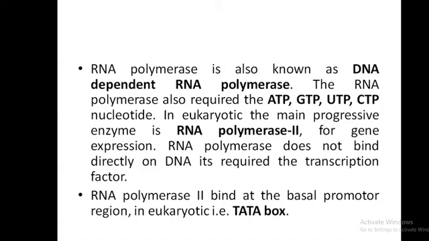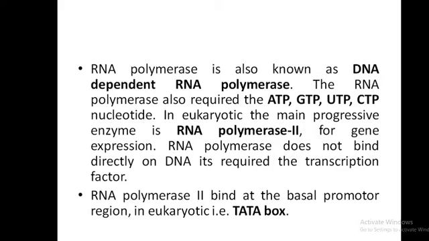RNA polymerase is also called DNA dependent RNA polymerase. RNA polymerase also requires ATP, GTP, UTP, CTP nucleotides for synthesis of all types of RNA. In eukaryotes, the main enzyme for gene expression is RNA polymerase 2.